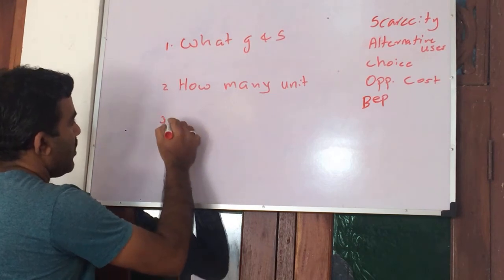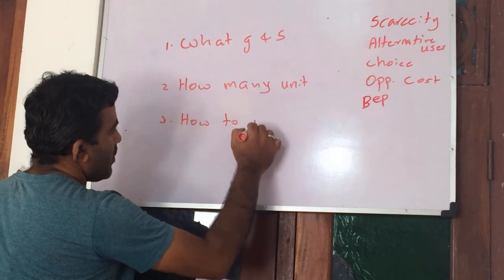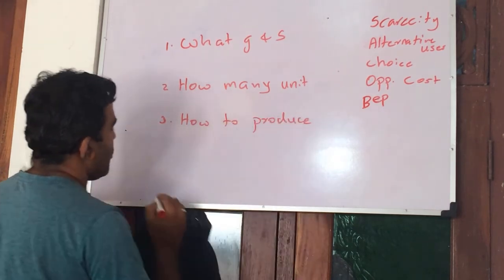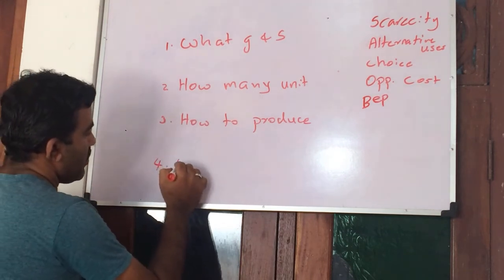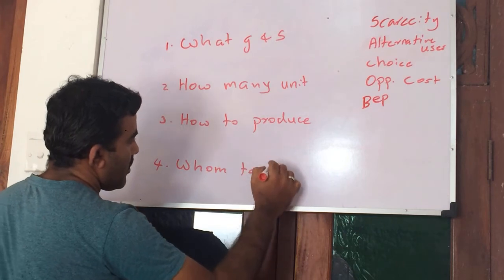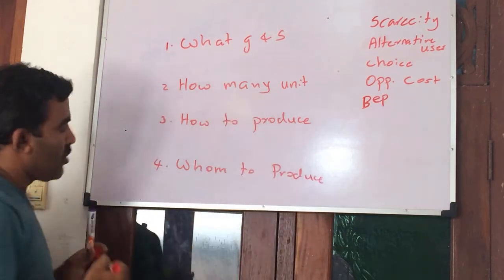Number three, how to produce? And fourth, whom to produce for? So these are the 4 questions.